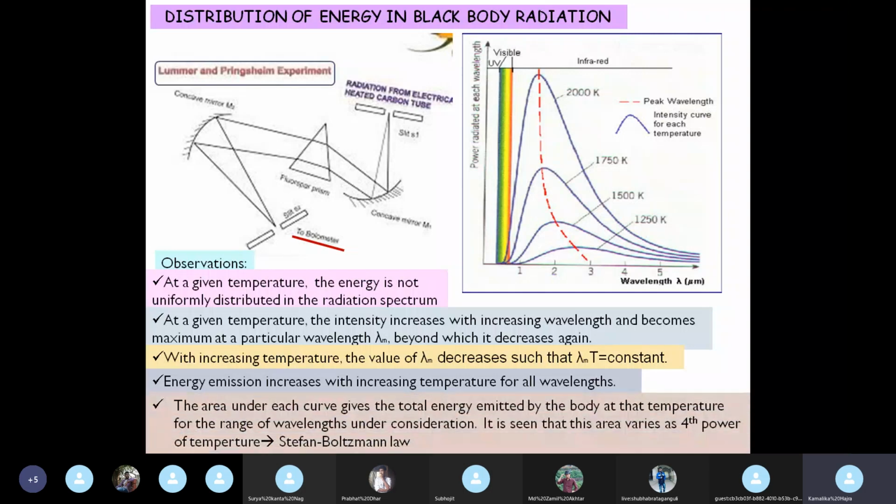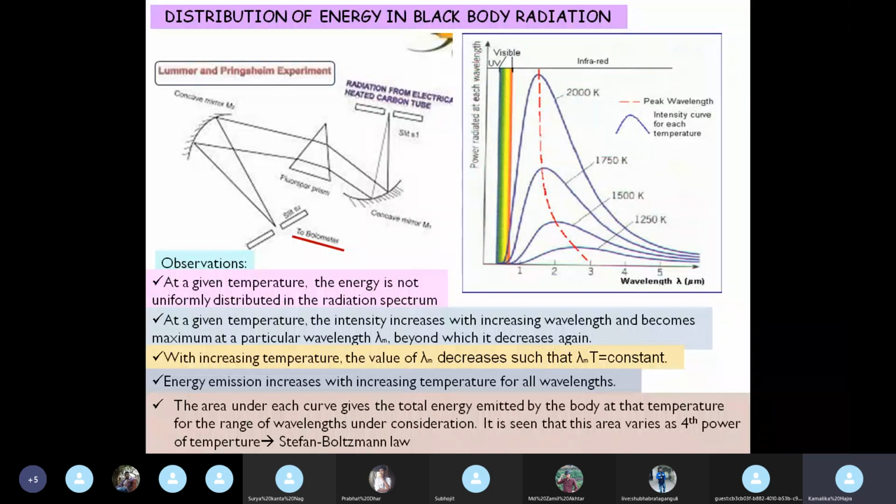And finally, the area under each curve gives the total energy emitted by the body at that temperature for the range of wavelengths under consideration.